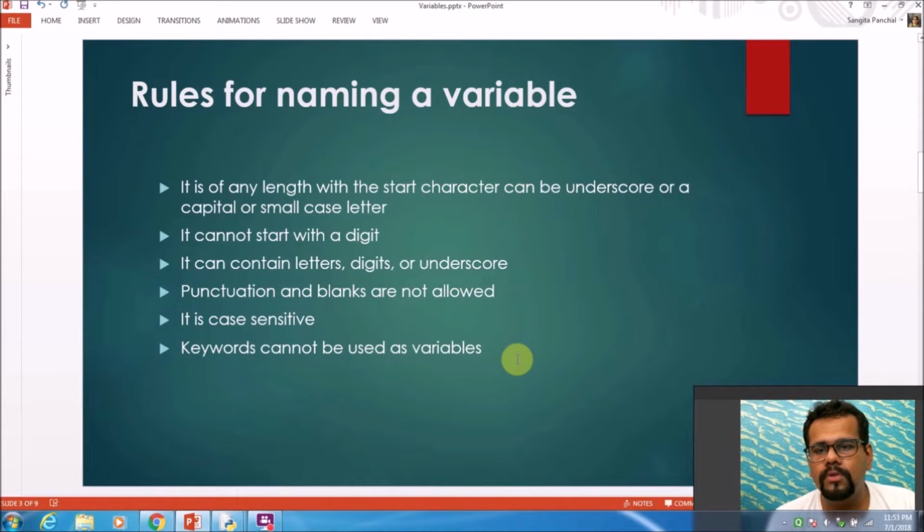There are a few rules for naming a variable in Python. A variable can be of any length and it can start with an underscore or it can start with a letter, a small case letter or capital case letter, it does not matter. It cannot start with a digit. It can contain digits though. Punctuation and blanks are not allowed. A variable is also case sensitive and keywords cannot be used as variables.